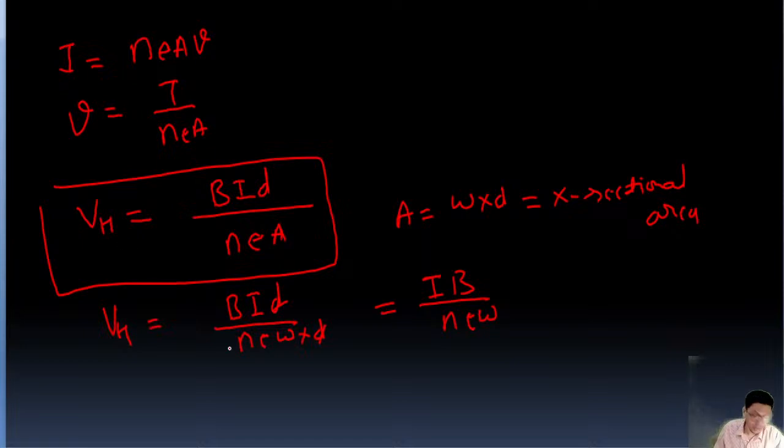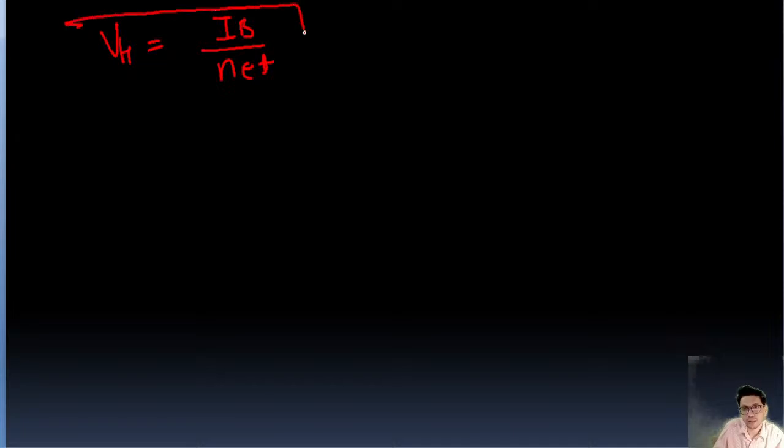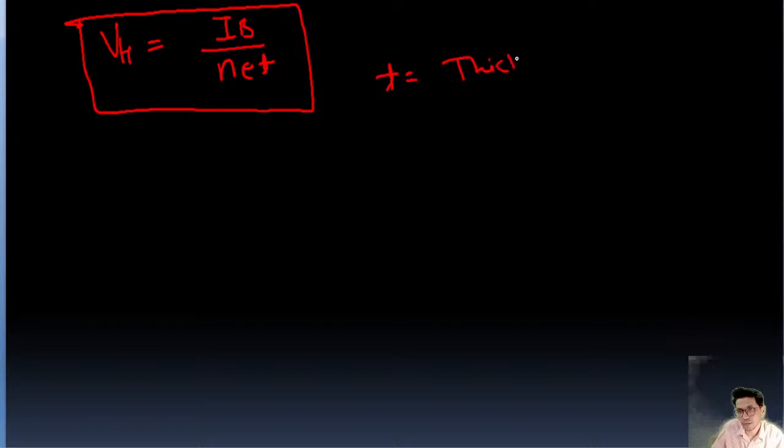There is one more formula, guys, that I'm going to write, and this is also very important. VH equal to IB upon net, where T is the thickness of the crystal.